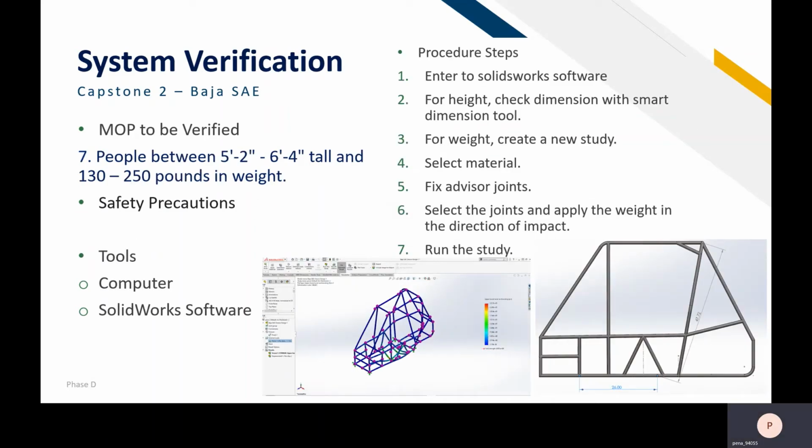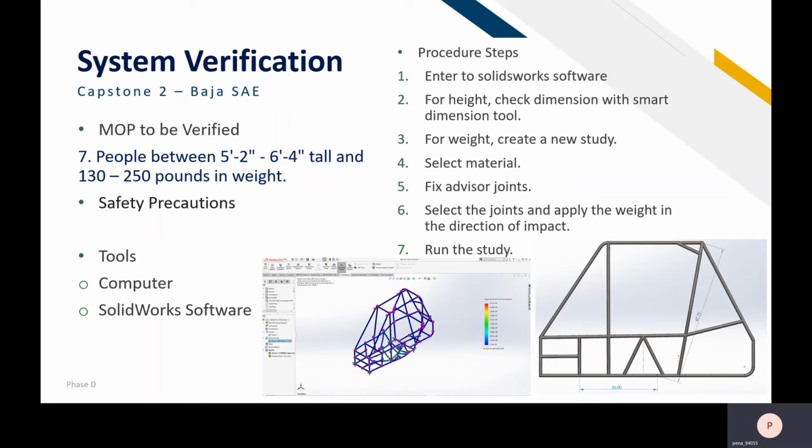The vehicle must accommodate people between 5 feet 6 inches and 6 feet 4 inches tall, and between 130 and 250 pounds in weight. Safety precaution: not applicable. Tools: computer and SolidWorks. Procedure steps: enter the SolidWorks system for height, and check the dimension with the Smart Dimension tool.